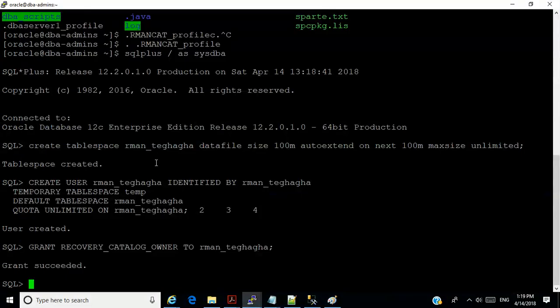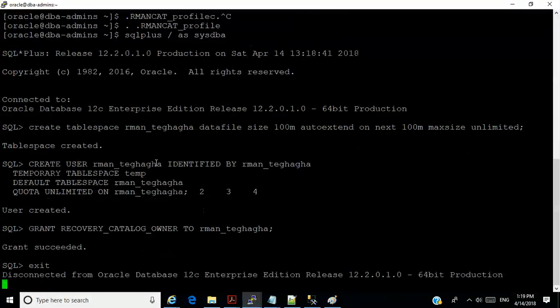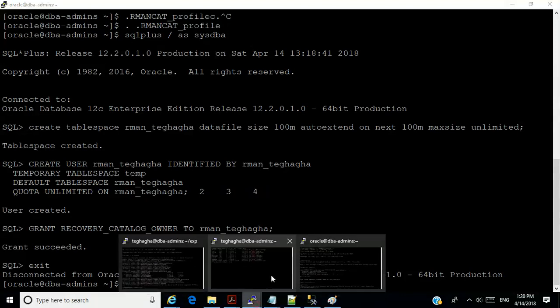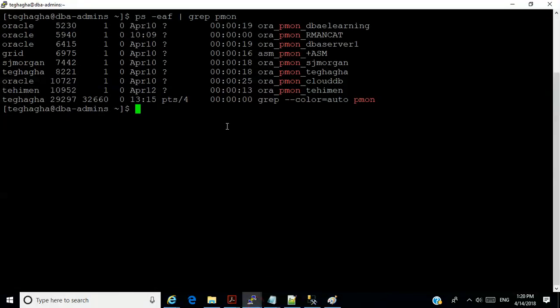So I'm through on the side of Arman. I don't need to do anything there again. What I need to do now is to connect to this database as Tiegaga. First of all, I have to create what we call a connection string. All right. I'm going to create a connection string to that database. Okay, we know it's the same machine.